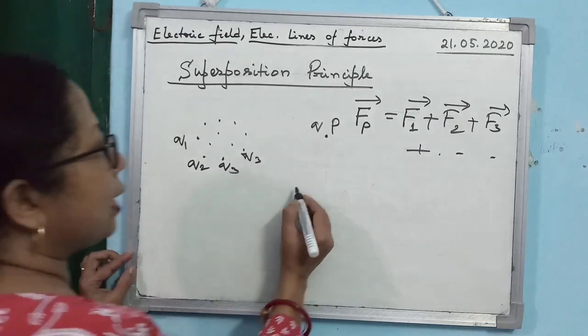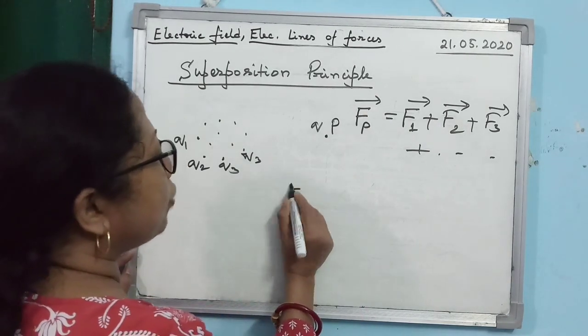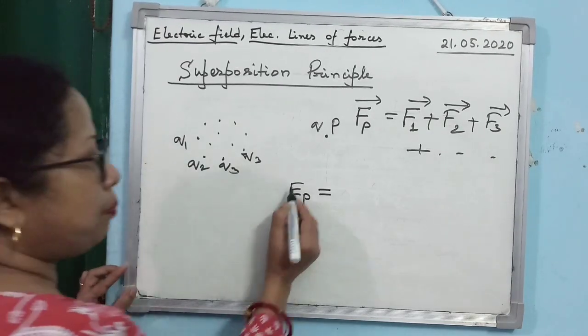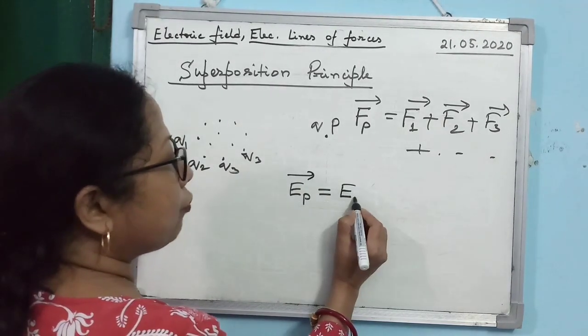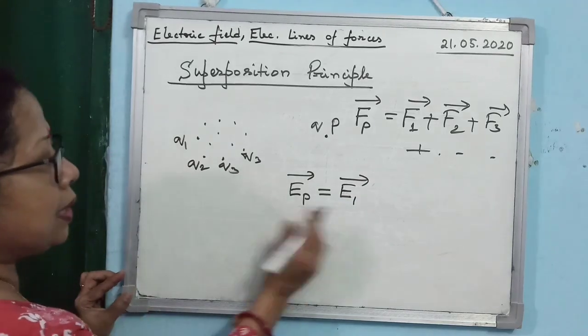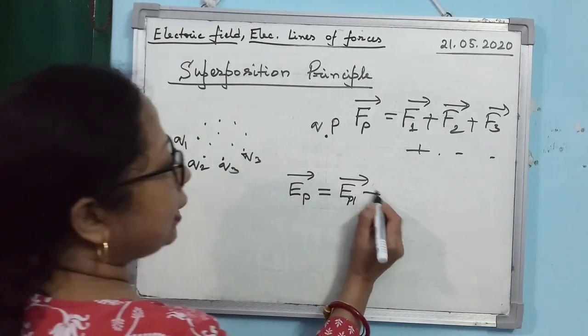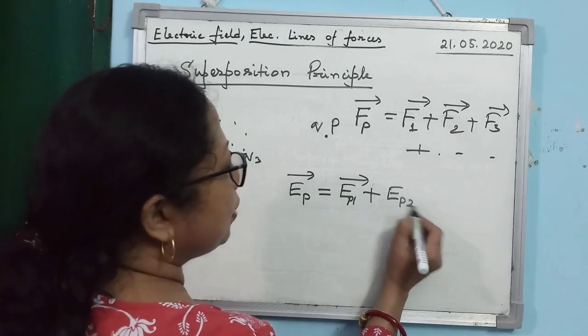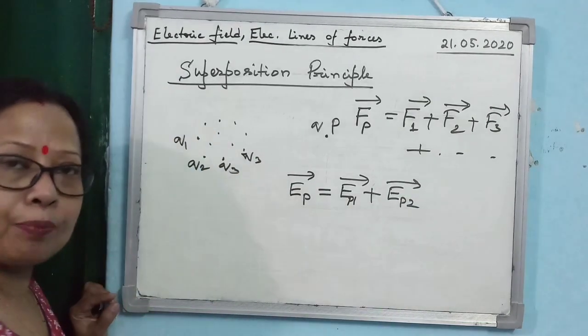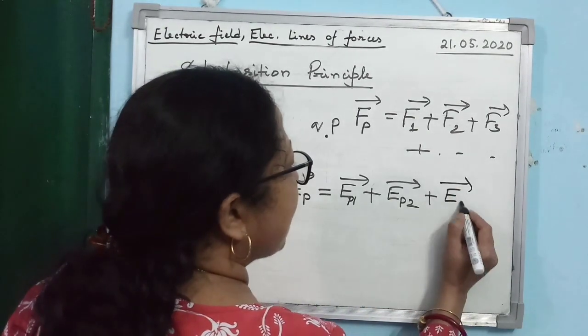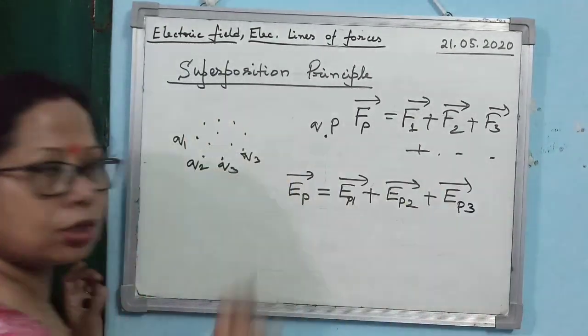Exactly in the same manner, instead of the force, if you want to find out the electric field intensity at the point P, then it will be EP1, better to write like this, due to charge Q1, then EP2. EP2 means electric field intensity at the point P due to charge Q2, then electric field intensity at the point P due to charge Q3, and so on.